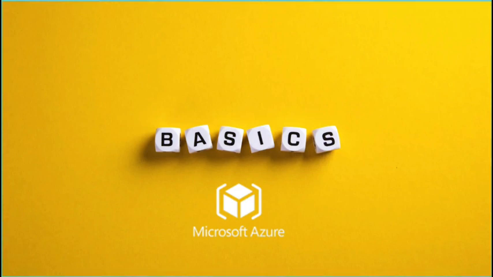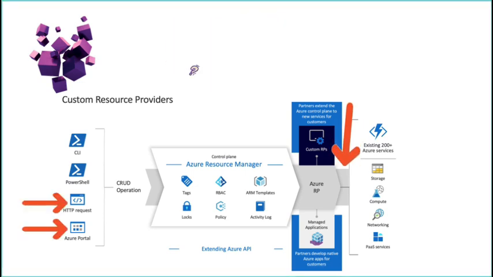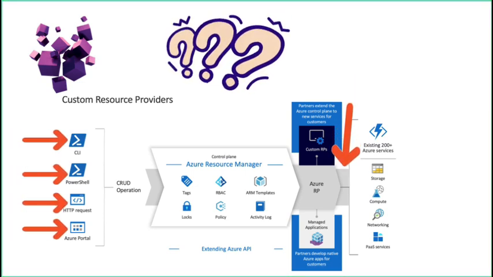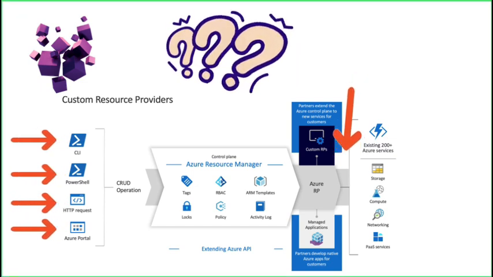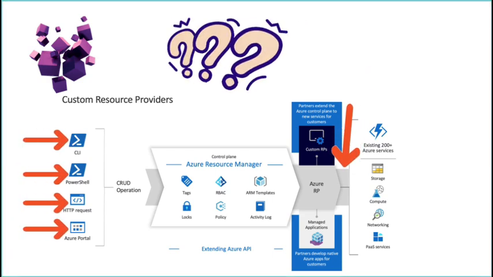Let us understand ARM, aka Azure Resource Manager, in detail. The basic building block for a service or solution is a resource. So how does Azure Resource Manager do the resource management? It interacts with the resource providers. These resource providers implement actions which are passed on through Azure Portal, PowerShell, CLI, or REST APIs. So now you know, when you click and create a resource group, for example, it is actually the ARM template which gets generated in the background, and that ARM template in turn deploys the Azure resource.